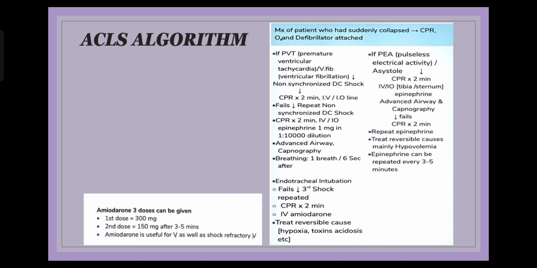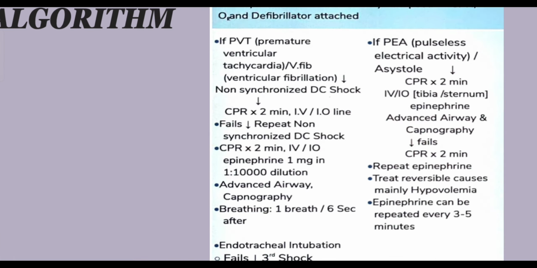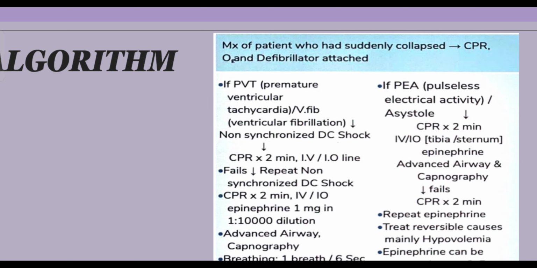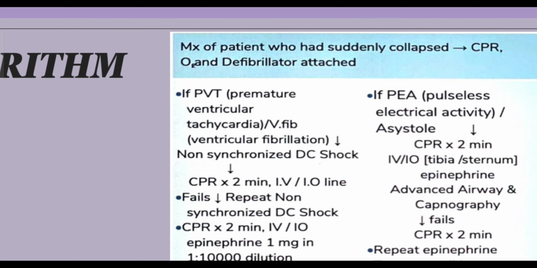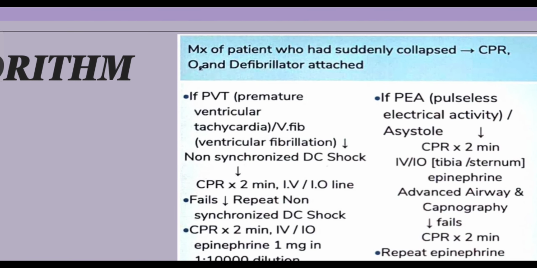I have initiated CPR in a patient, given him oxygen and attached a defibrillator. This person had collapsed at the airport suddenly, and is now in the premises of my medical room, so I have attached the defibrillator on the chest of this person. The defibrillator will tell me whether it is a pulseless ventricular tachycardia slash ventricular fibrillation, because I know that these are shockable rhythms. On the other hand, if it is a flatline ECG or a pulseless electrical activity, then my mind is racing to the possible causes of a pulseless electrical activity.